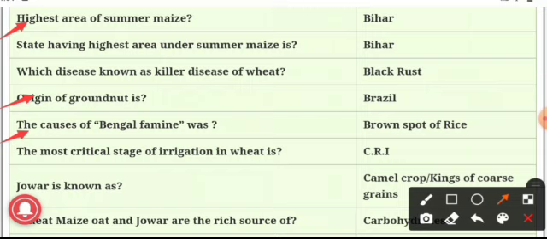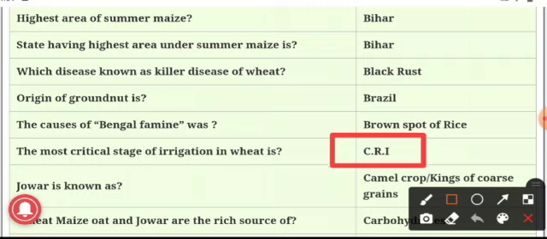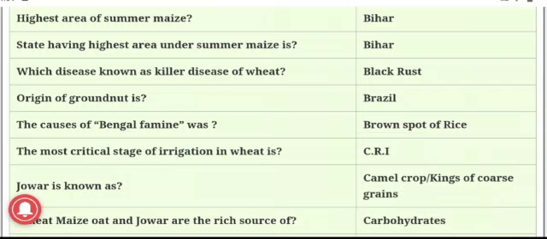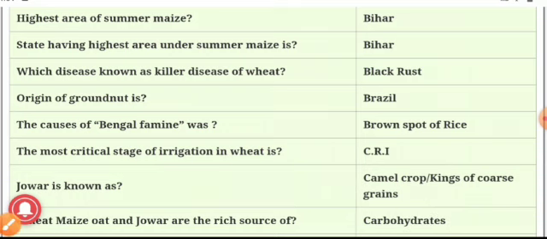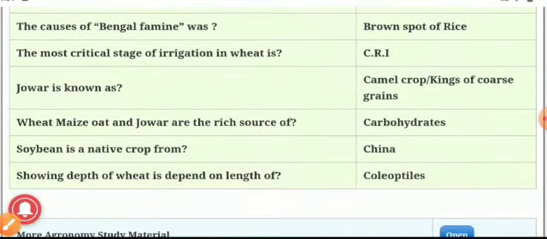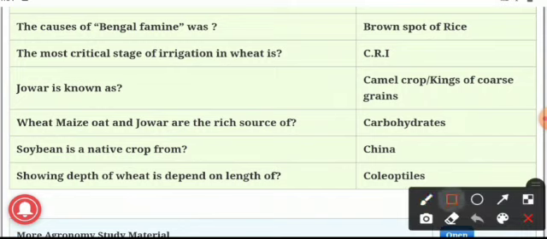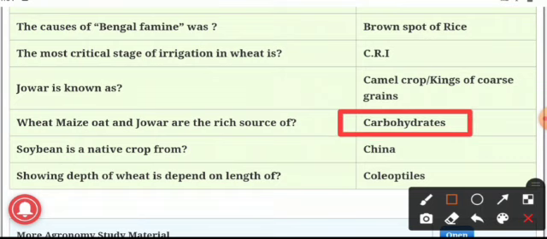Next question. The most critical stage of irrigation in wheat is the CRI stage, that is crown root initiation stage. Next, jowar is known as, jowar is nothing but Sorghum bicolor, and it is known as camel crop or king of coarse grain. Next question. Wheat, maize, oat and jowar are rich sources of carbohydrate. So Triticum aestivum, Zea mays, Avena sativa and Sorghum bicolor are rich sources of carbohydrate.